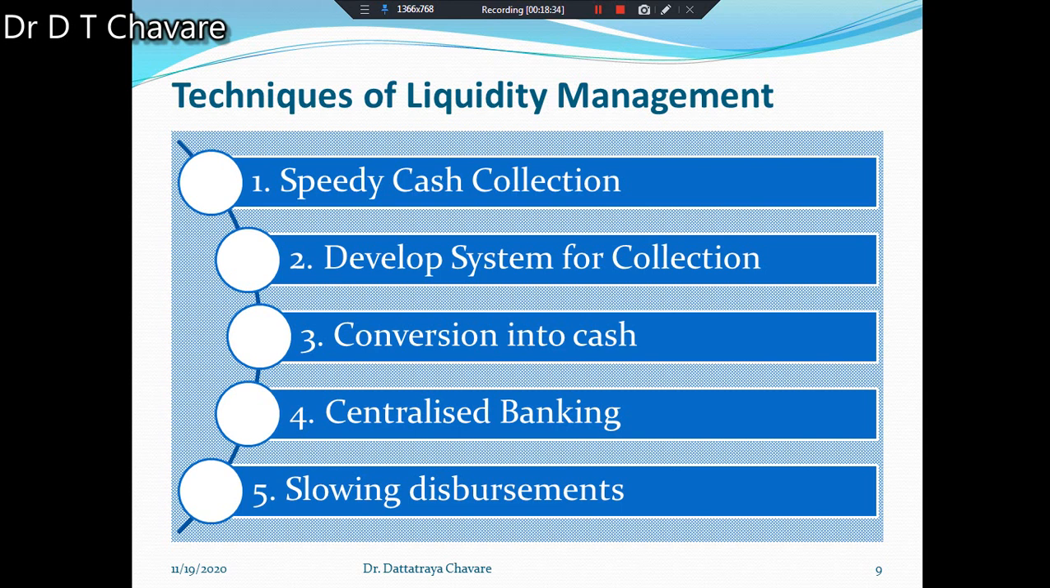Then another technique is centralized banking. Instead of using several banks and branches, centralized banking facilities can expedite the collection of accounts receivable. Try to understand. It reduces the time needed in the collection process. That's why you can use this technique for maintaining liquidity. The technique is centralized banking.